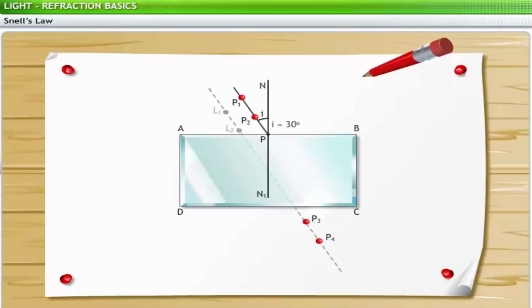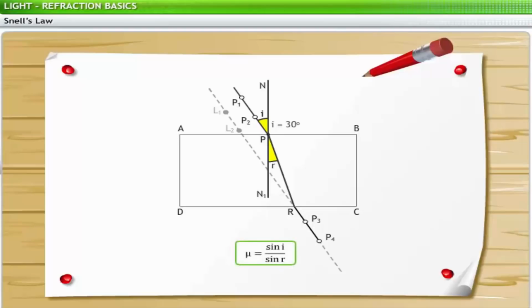In the next step, we remove all the pins and draw small circles around them. We join P3 and P4 to meet CD at R. After joining PR, we measure the angle of incidence P1PN and the angle of refraction N1PR. Finally, by finding their sine values and applying it in the formula, we find μ is equal to sine i divided by sine r. If the experiment is repeated using different values of angles of incidence, the refractive index remains the same. Thus, this experiment verifies Snell's law.